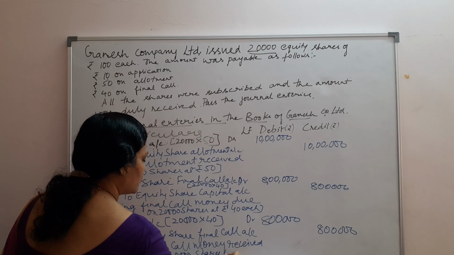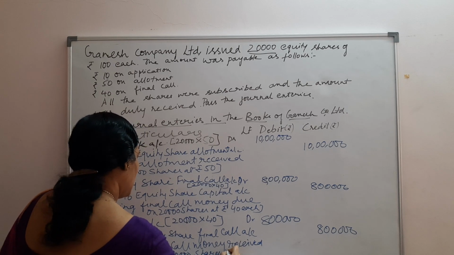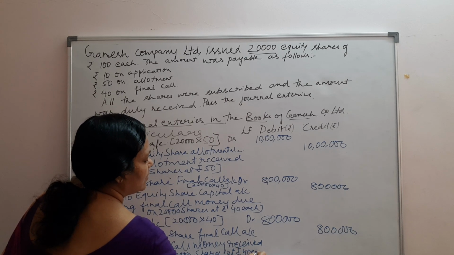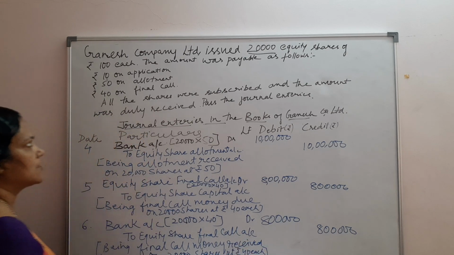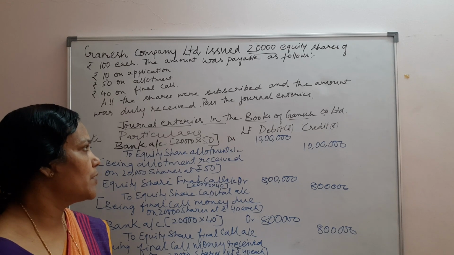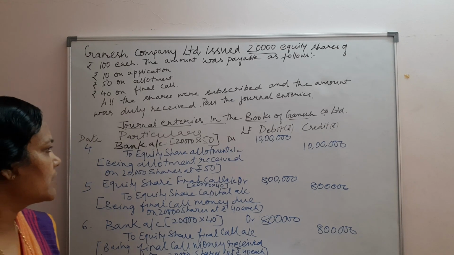Sometimes one or two shareholders holding the shares may not pay me the money. At that time, we call it issue of shares at par with calls in arrear. When the money is not paid, though called up, it is known as calls in arrears.